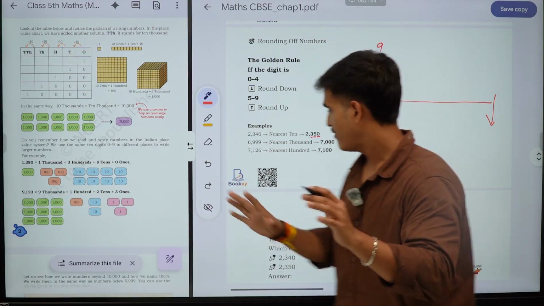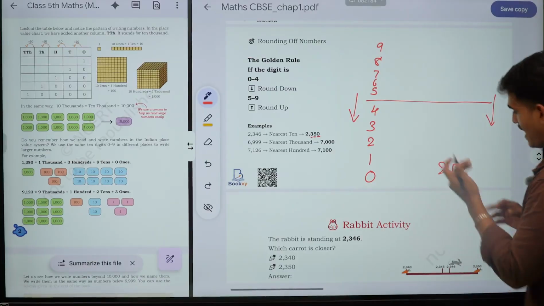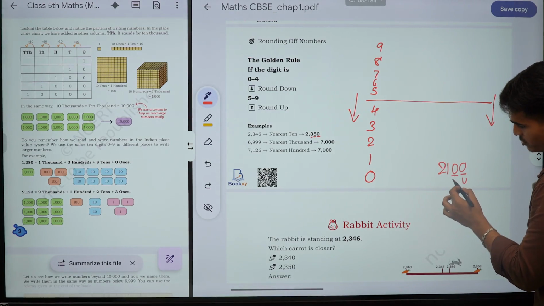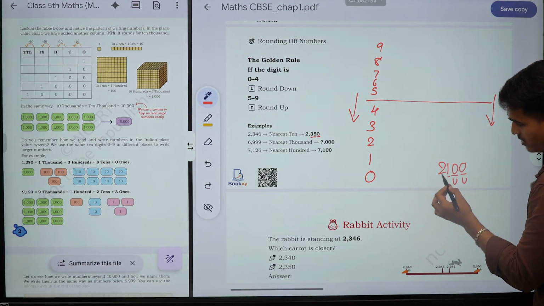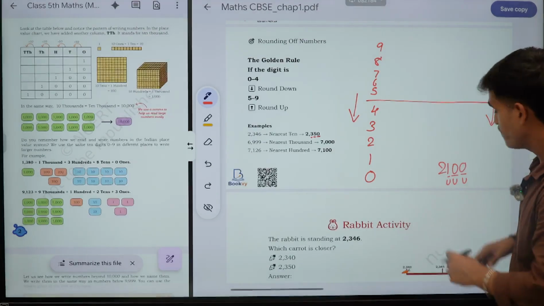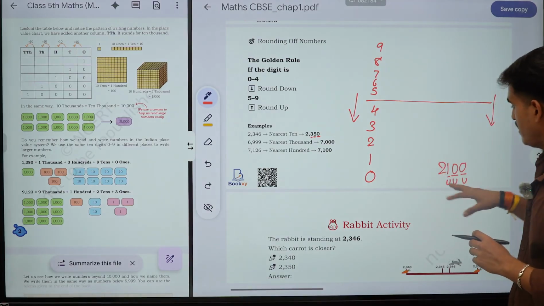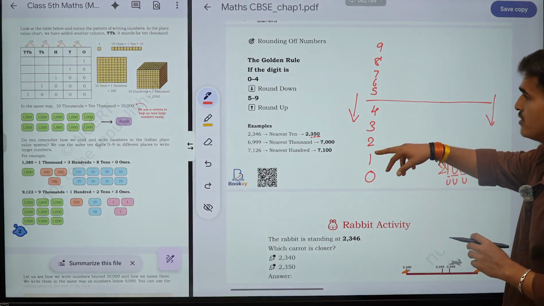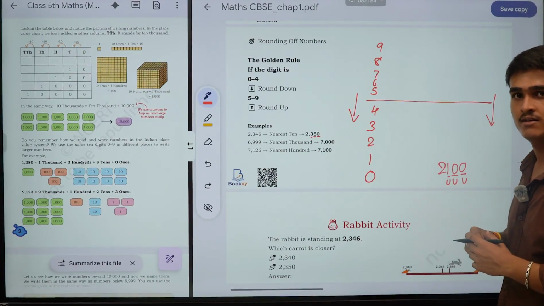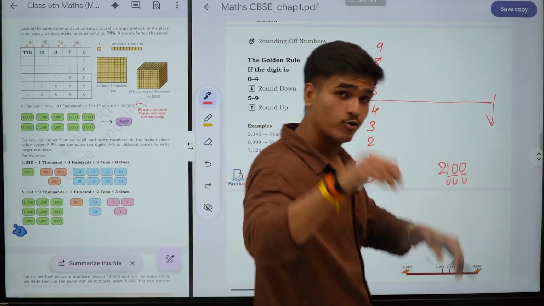See, if I am getting 2,100 rupees, for example, I see that the units place has a zero value, the tens place also has a zero value, and the hundreds place also has a zero value. We have to check only these three values. Now tell me, is the zero below the golden rule or above the golden rule? Right, below the golden rule. So that means you have to go down.